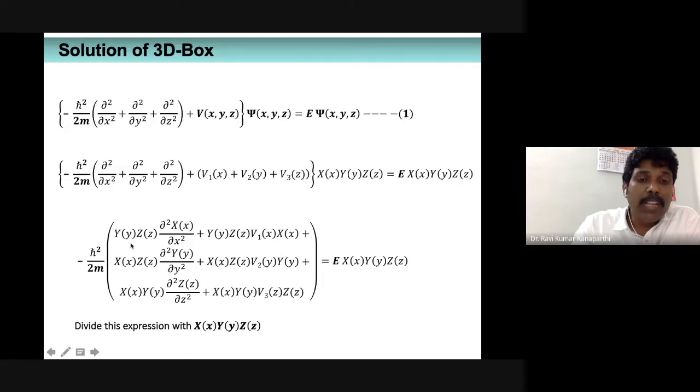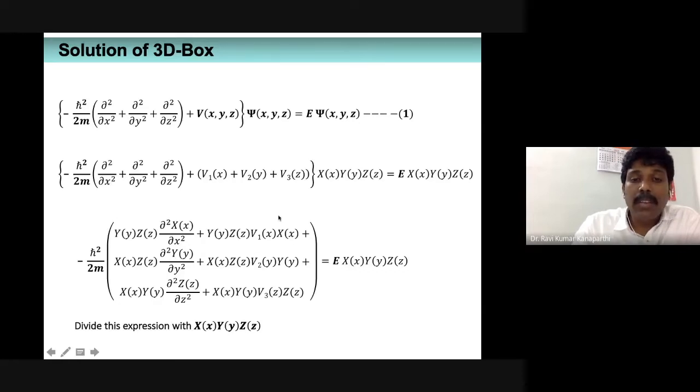When we are dividing, each and every term within this bracket has to be divided. So basically Y(y) Z(z) divided by X(x) Y(y) Z(z). Therefore, Y(y) and Z(z) cancel out, and only 1 over X(x) will remain.